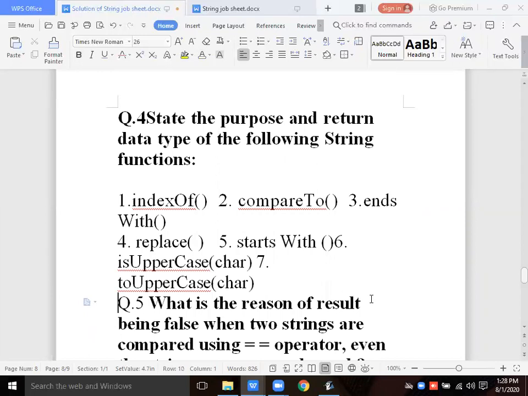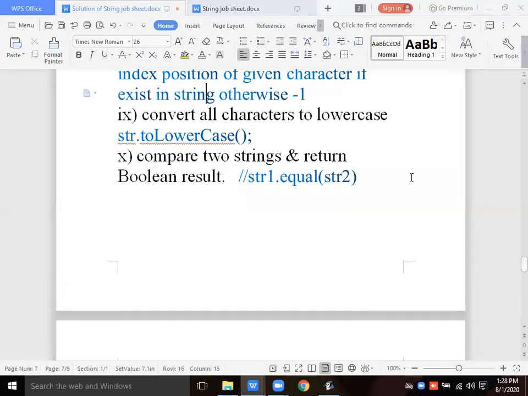Yes. Now, state the purpose and return data type of the following string method: indexOf. Return type is what? Integer. It would be equals, not equal. Yes, sorry, make the changes over here. It is equals, str1.equals.